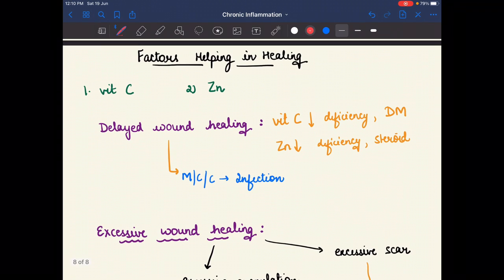Now, the factors helping in healing. Which were the factors which help in healing? Basically zinc and vitamin C help in the healing process.